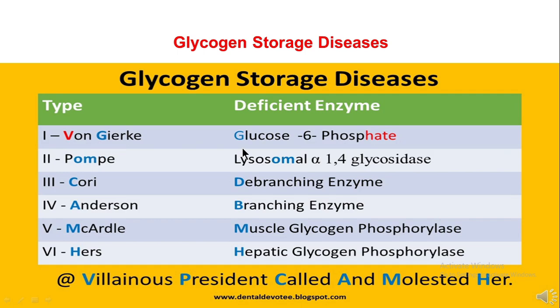Von Gierke disease because of the deficiency of glucose 6-phosphatase. Pompe disease because of the deficiency of lysosomal alpha 1,4 glucosidase. Cori disease because of deficiency of debranching enzyme. Anderson disease because of branching enzyme deficiency. McArdle disease, deficiency of muscle glycogen phosphorylase. Hers disease because of deficiency of hepatic glycogen phosphorylase. So this is about glycogen storage disease.